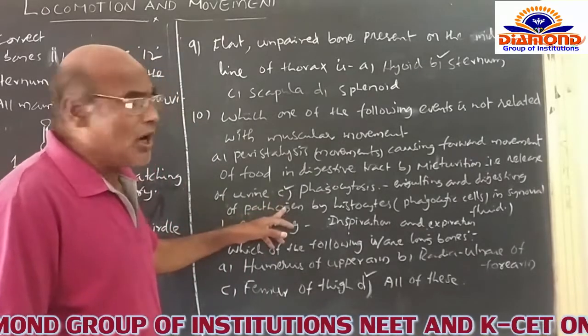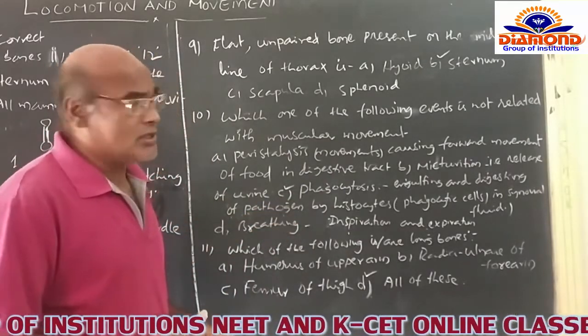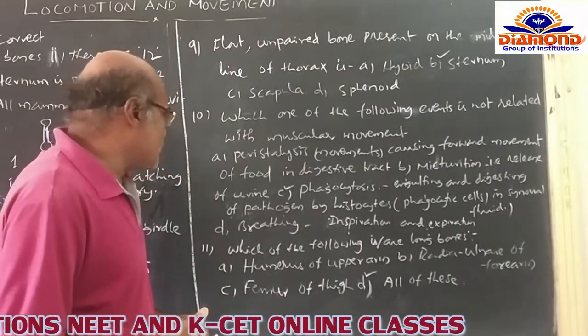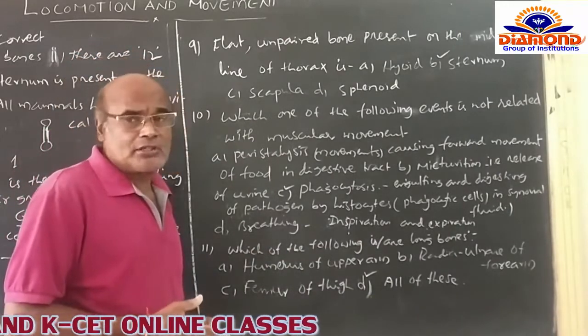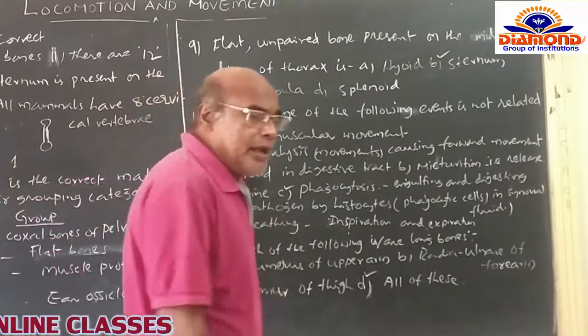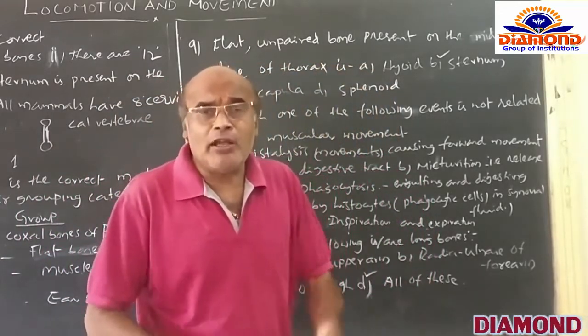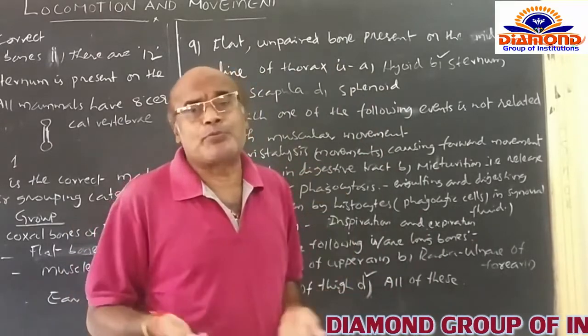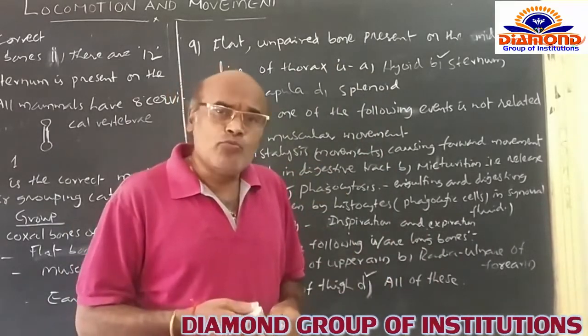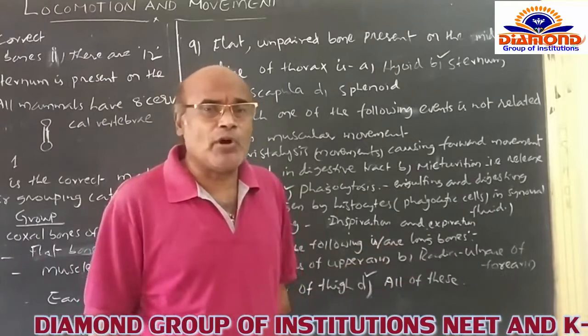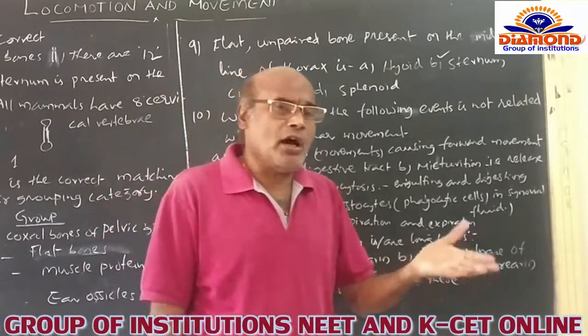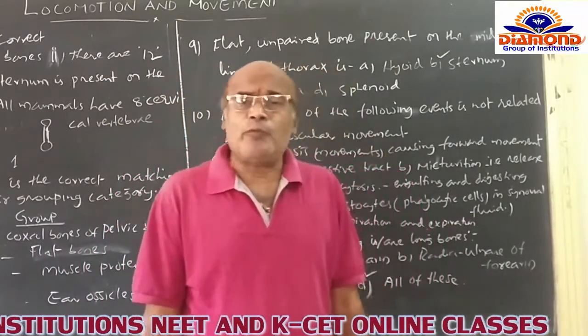And after that, option C is phagocytosis. Engulfing and digesting the pathogens by histiocytes. They are nothing but a kind of phagocytic cells present in the synovial fluid of the synovial capsule. It is nothing but a movable joint which is present in the body. They are simply covered with or filled with the synovial fluid itself.